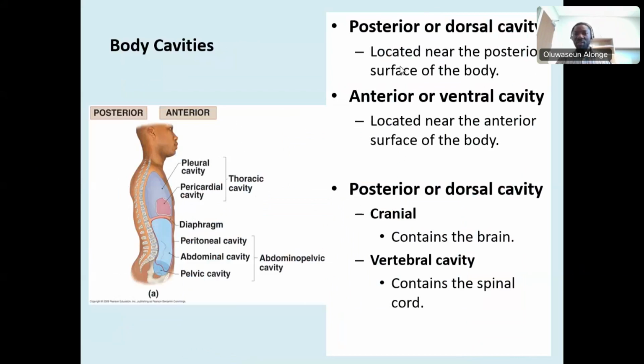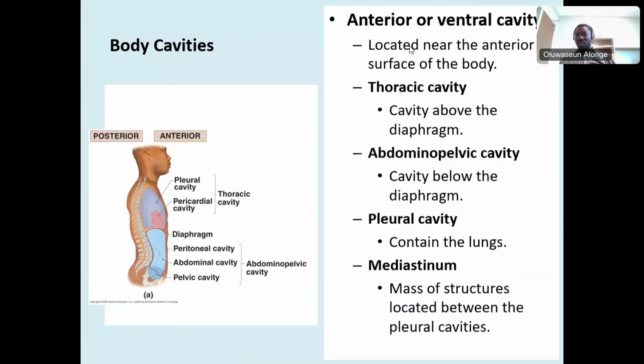The anterior cavity, we just looked at those. So you have the posterior dorsal cavity. It's because it's located on the posterior side, right? Then the anterior is located on the ventral or anterior side, the front. In the posterior cavity, you have the brain there, which is the cranium, and then you have the vertebral canal, which is the vertebral bone where the spinal cord is. So the spinal cord and the brain are actually at the back. They are part of the posterior cavity.